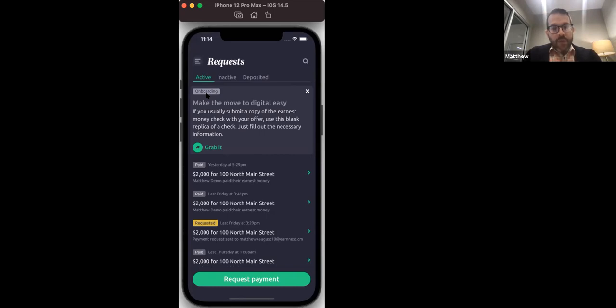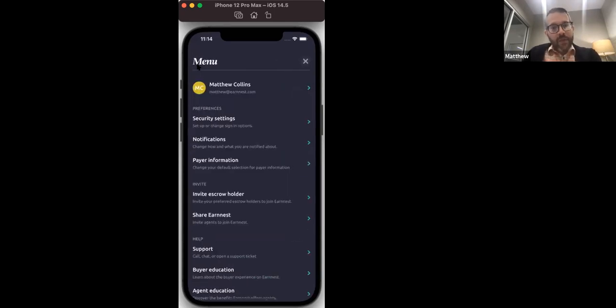Point out a few things for you here real quick. First off, if you look up here at the very top, there's 3 little bars here. This gives you a lot of information. Specifically, what I wanted to point out to you is this information down here that says support. If you need to contact us, you're always welcome to give us a call. Earnest is available from 8 o'clock Eastern time till 8 o'clock at night Eastern time, Monday through Friday. So you can always contact us. You're always welcome to contact me. Again, I'll be sending my information out here via email. You guys will get that from leadership. But feel free to contact either me or my support team if you ever have any questions.